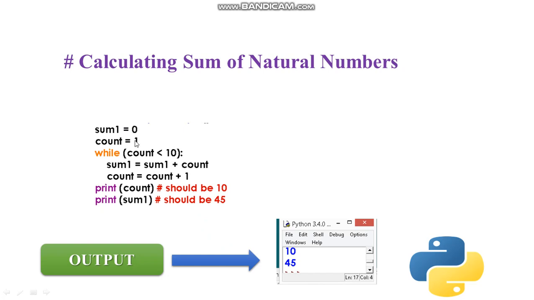Now again I will go here. I will check: while count is less than 10, yes, my count is 2 now. I can do my sum, that means sum equals to sum plus count. So now my sum was 1, I will do 1 plus 2. So here it will continue till 9. While my count is less than 10, it will do the addition. Okay, and then we are printing the count and sum. So my count will be 10 and my sum will be 45.